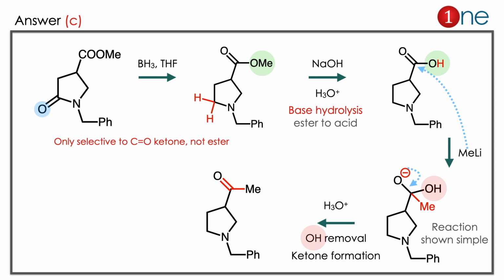So obviously it's an acid. Next step, you are using methyl lithium, so methylation of the acid group will occur. You can write it as 2 steps, but I wrote it as a simple 1 step. Methyl attacks and an anion is formed. Next, if you do hydrolysis, OH will be removed. Then you have the product as a ketone. I didn't explain the mechanism of lithiation and OH removal properly, but this is the idea. You have to learn 2 important things. One is that conversion of ketone into alkane in a selective way can be done by BH3 in THF. Second is that an acid can be converted into a ketone by simple addition of methyl lithium.